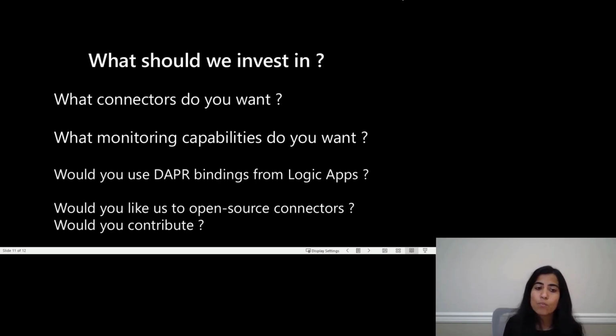Dapr is the open source distributed application runtime, which provides application integration through bindings. Would you use Dapr bindings if they were available from Logic Apps? And the list goes on. So let us know what is important for you. We are in this together.